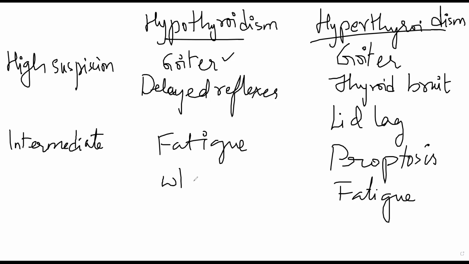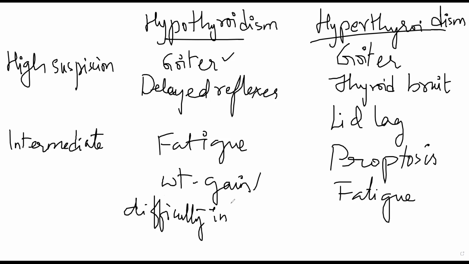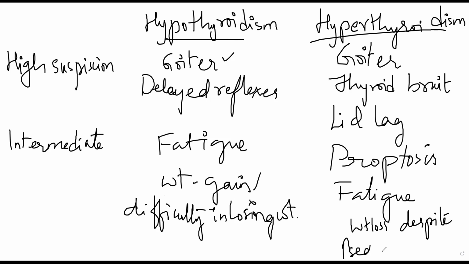In this one, weight gain occurs. Okay, and you can also tell difficulty in losing weight. Some people, because of hypothyroidism, will not be able to lose their body weight as easily as other people. And here, weight loss despite increased appetite. This is because of alteration in your metabolism, both of these. Okay, weight gain or weight loss.